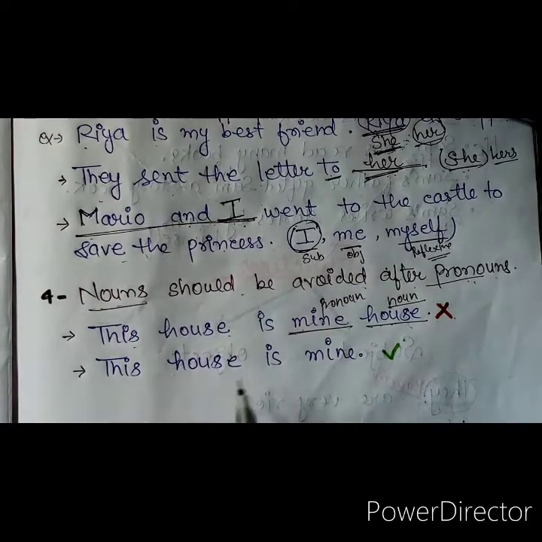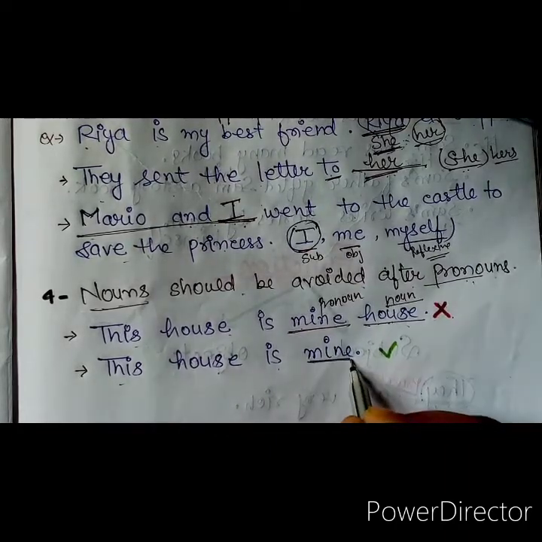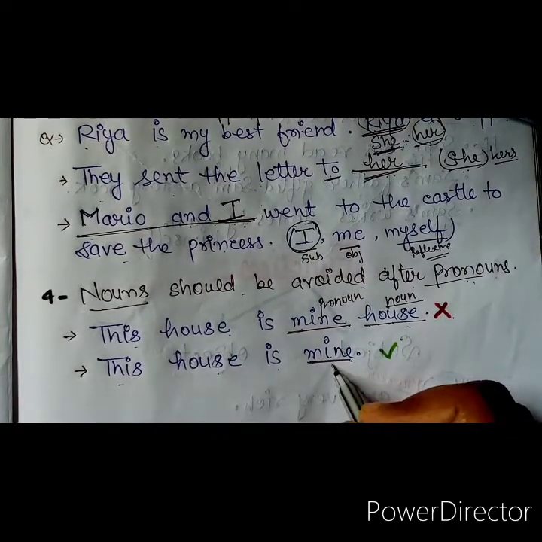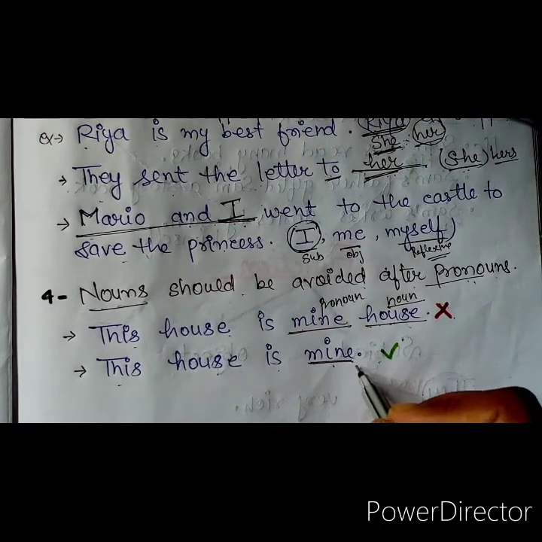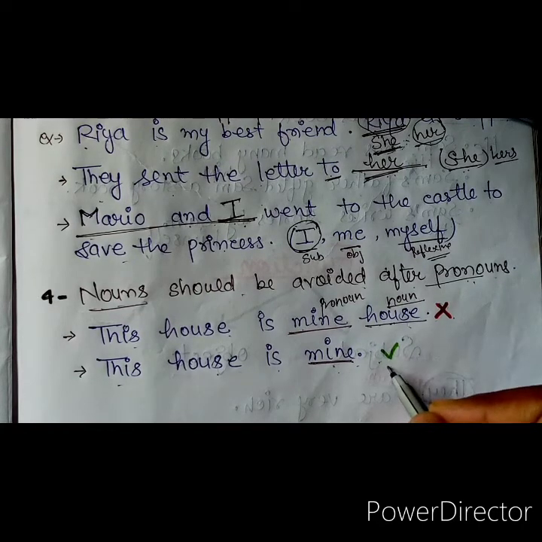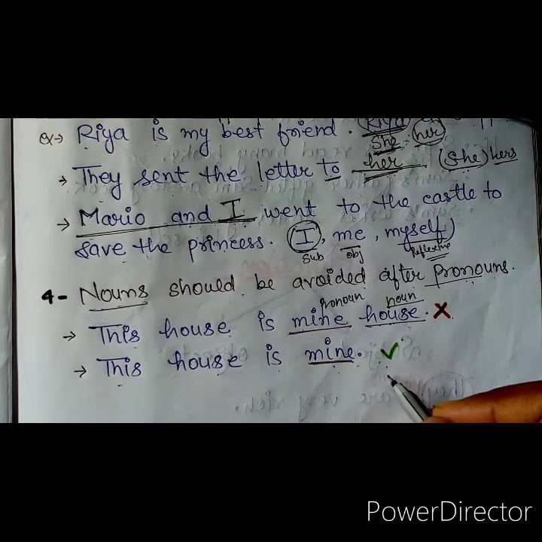What should be the right sentence? This house is mine. Here we have used a pronoun, possessive case of pronoun, and after that we have not used any kind of noun. So after any kind of pronoun, we should not use any noun. If we use a noun after pronouns, that sentence will be incorrect, because pronouns never take a noun. Pronouns replace nouns. Nouns are used after adjectives, not after pronouns.